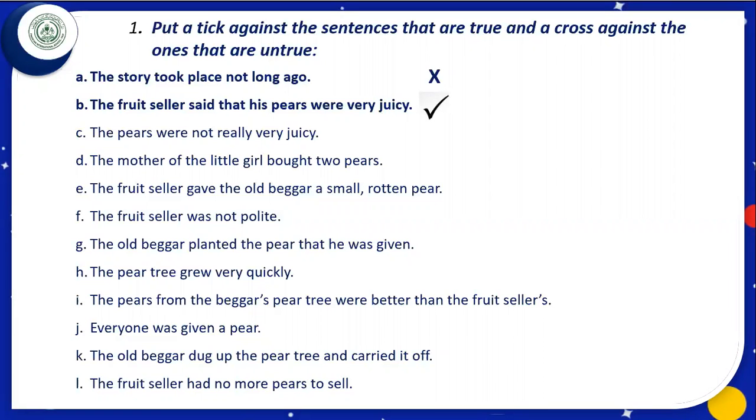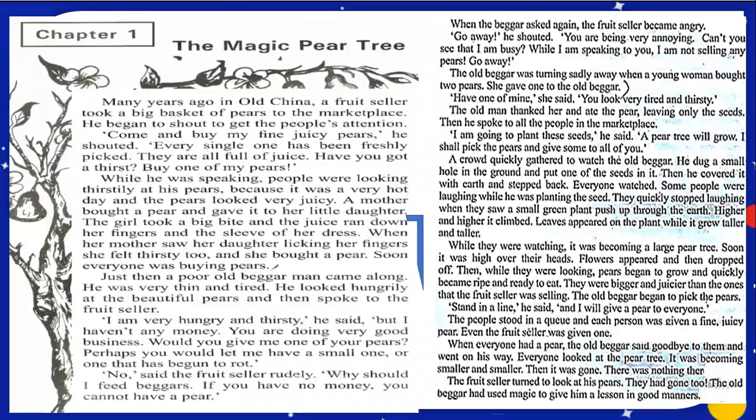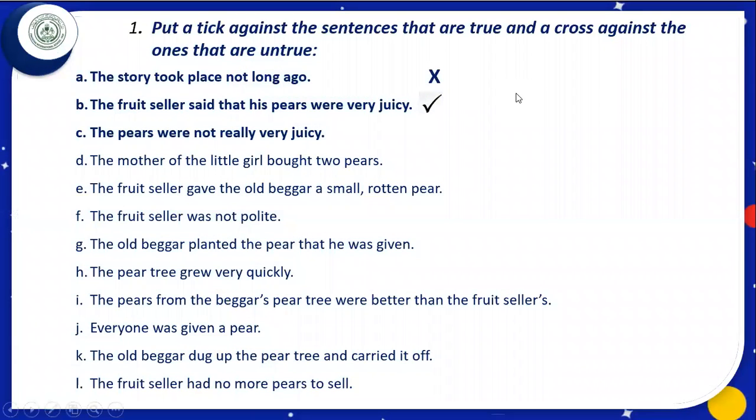Let us look at the next part. The pears were not very juicy. The pears were not really very juicy. Let us look in the lesson. Were they juicy or not? Dear students, if we look here, here it is written, the juice ran down her fingers. What does it mean? It means the pears were very juicy.